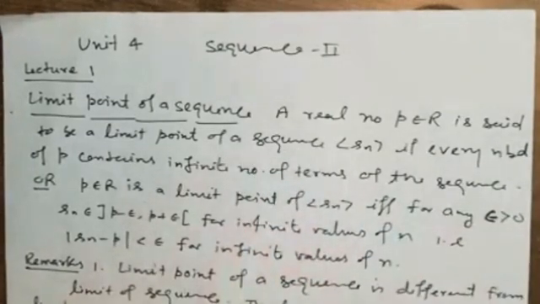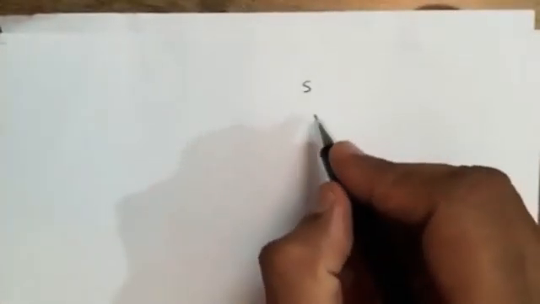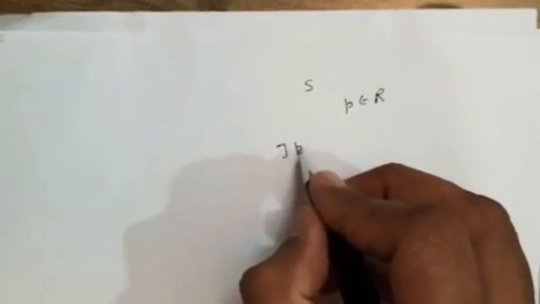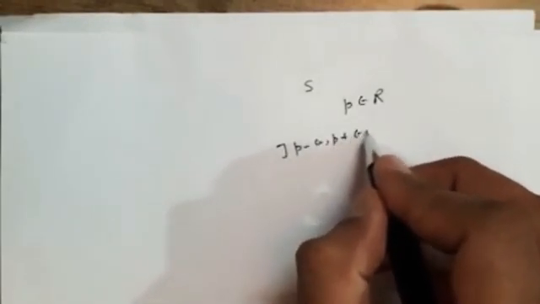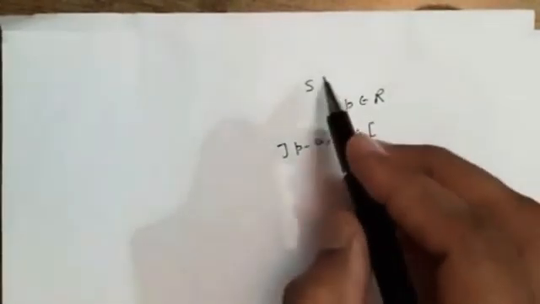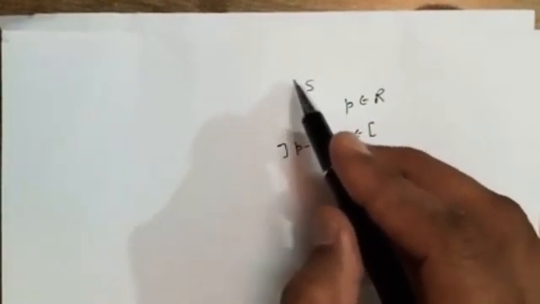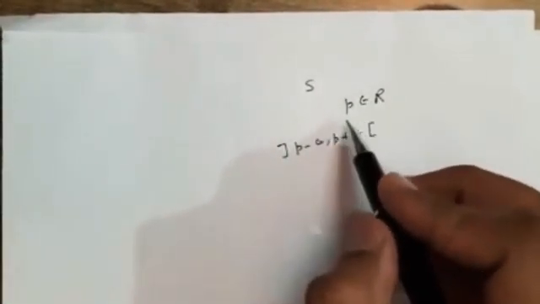You know what was the definition of limit point of a set? If S is a set, then we say that any real number P is the limit point of S if every open interval (P minus epsilon, P plus epsilon) contains infinite terms of S. Then P will be the limit point of S. This was the definition of limit point of a set.